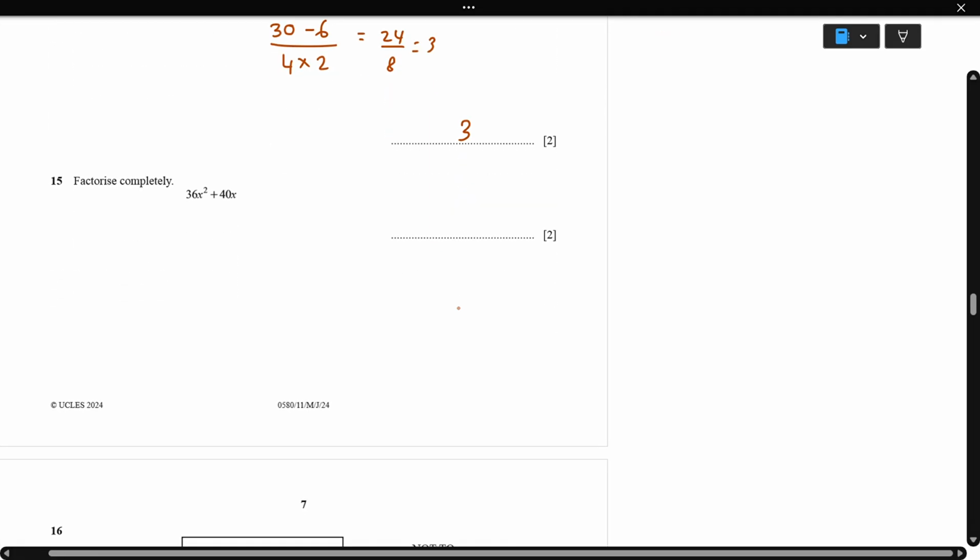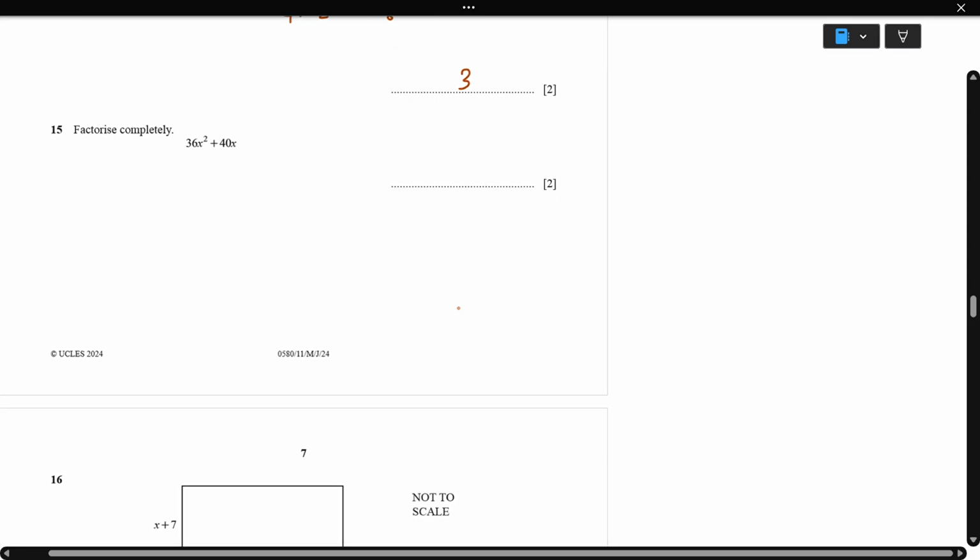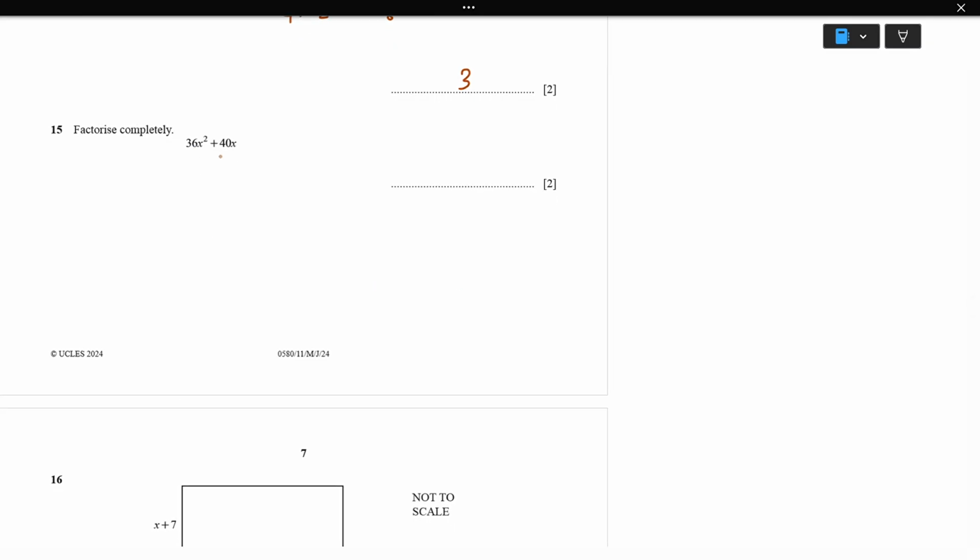Next, factorize completely. So we need to find the highest HCF. For 36 and 40, the maximum common divisor is going to be 4. And here x is there, here also x is there, so I'll bring 4x out. So 4 times 9x, so 9x is left. Here is going to be plus 10. That's it. That's the answer: 4x of 9x plus 10.